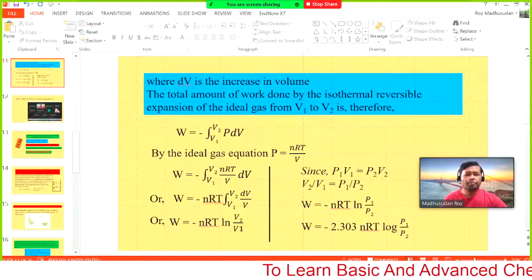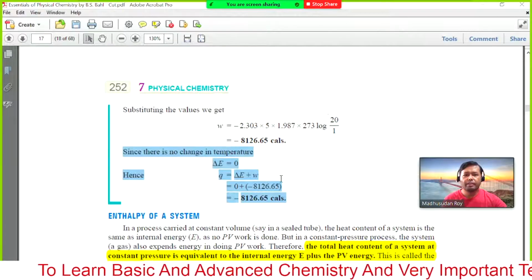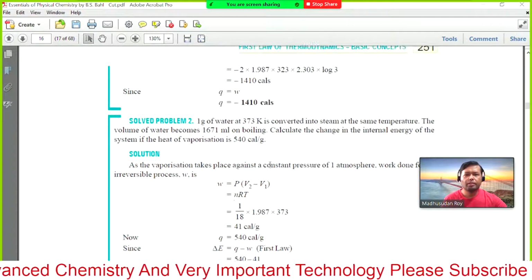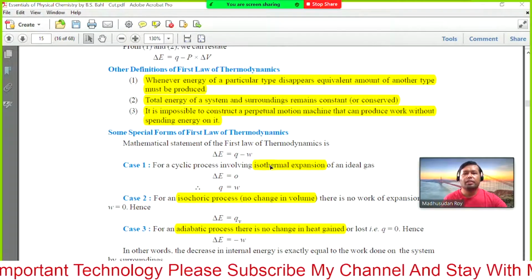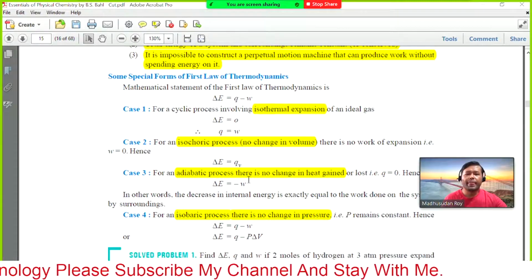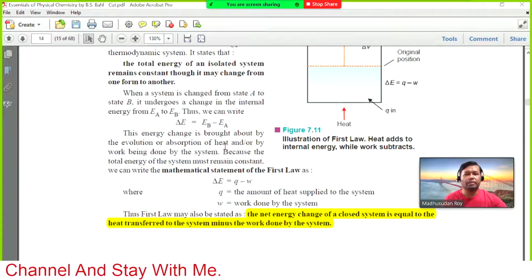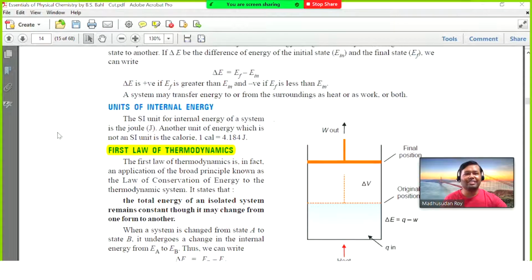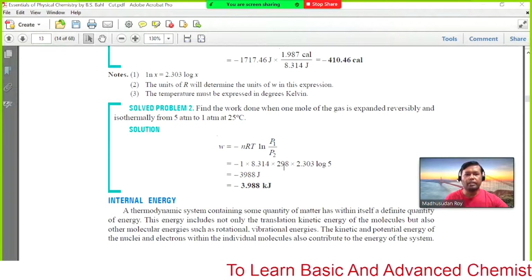No, P1 by P2, but let me check, I have the book. The book says P1 by P2. Okay, page 272 cannot be matched with my page 270, because I have maybe a different version. Yes, this is P1 by P2.